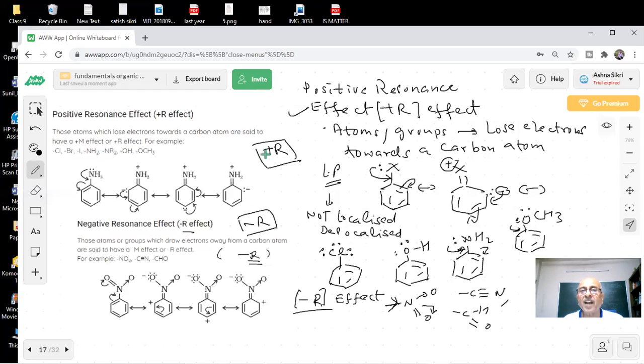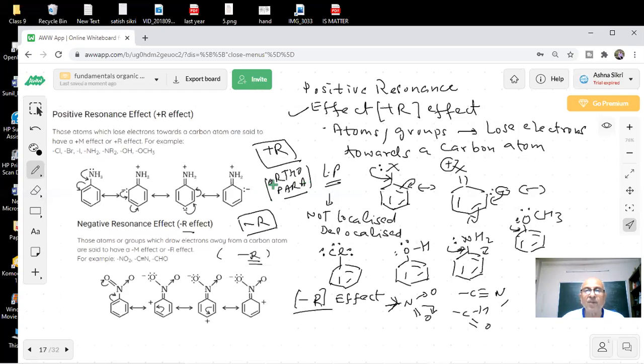When plus R is attached to benzene ring, tell me what is your observation? What are you seeing on the benzene ring? Sir, in positive R effect, the group attached to the benzene ring loses electron and thus gains a positive charge, and the benzene ring gains a negative charge. At which place does the benzene ring get negative charge, students? Sir, ortho and para positions. That was the question. At ortho and para, electron density is increasing.